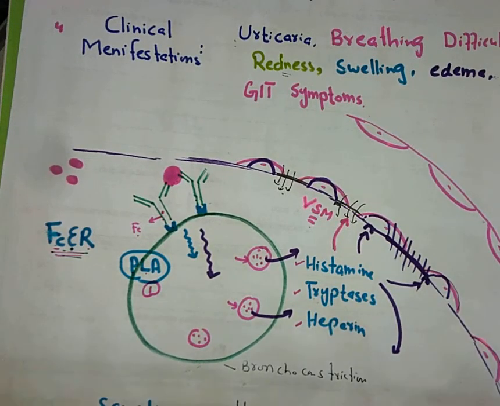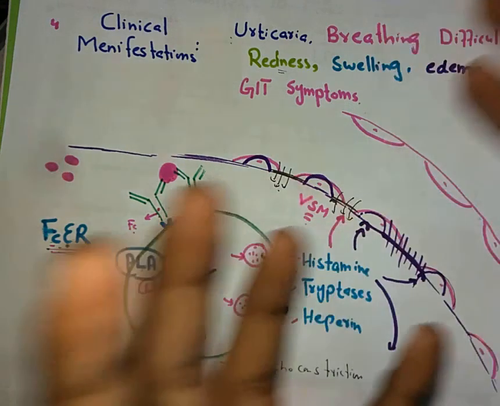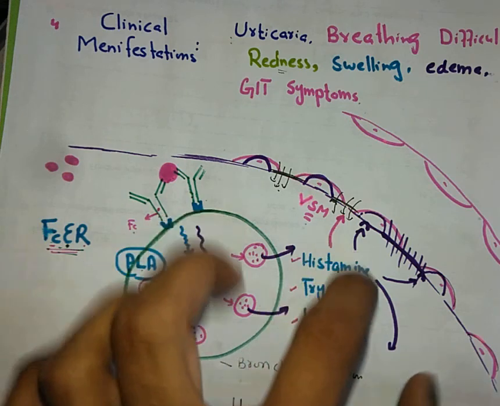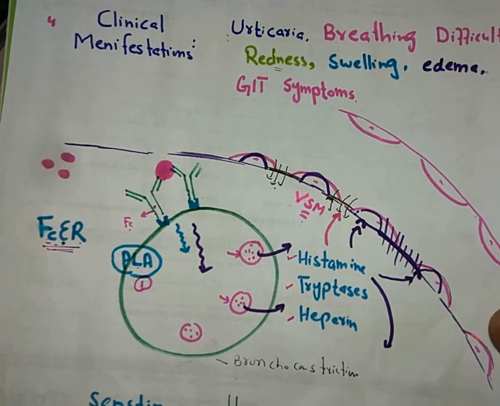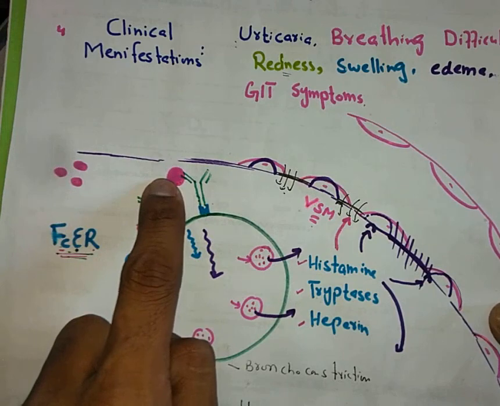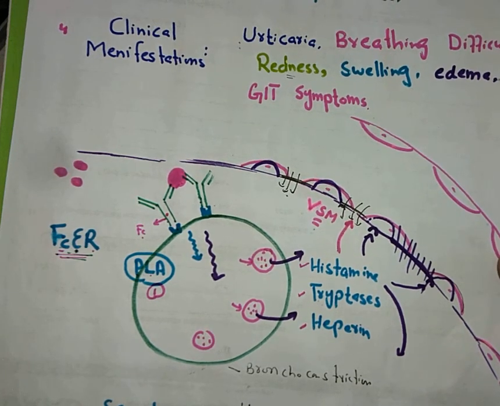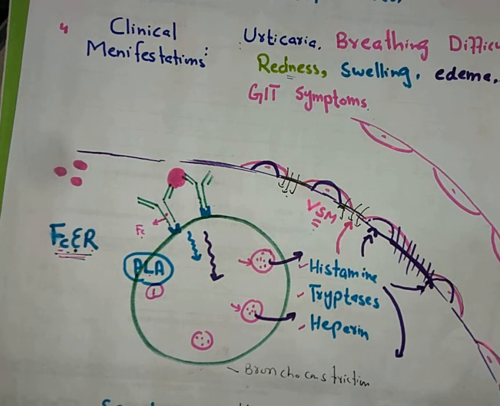Furthermore, it also causes the release of mucus in the airway. So in this way, difficulty breathing and all these symptoms can appear because of these mediators that are released immediately. This will be the immediate response right after the attachment of allergen. In the second exposure, these symptoms will start appearing within minutes. I will show you after some time the immediate phase and late phase reaction with the help of a graph, so your concept will be clear. So just stay with me.